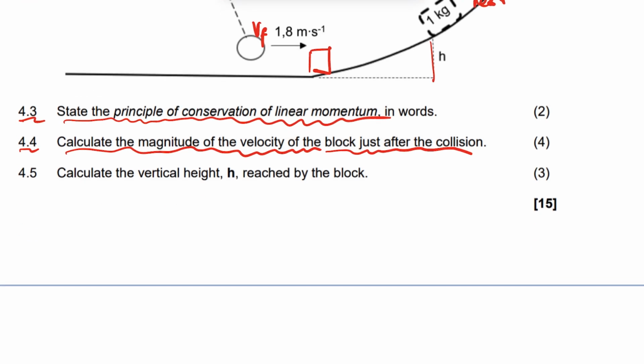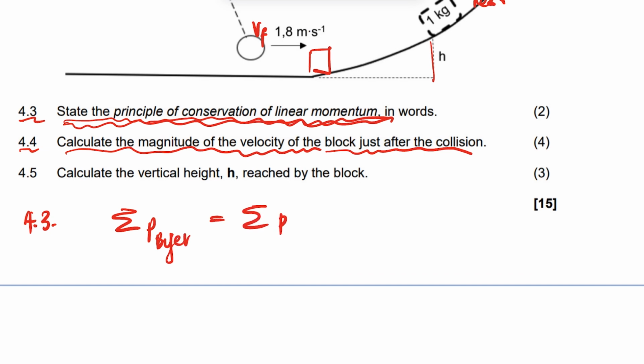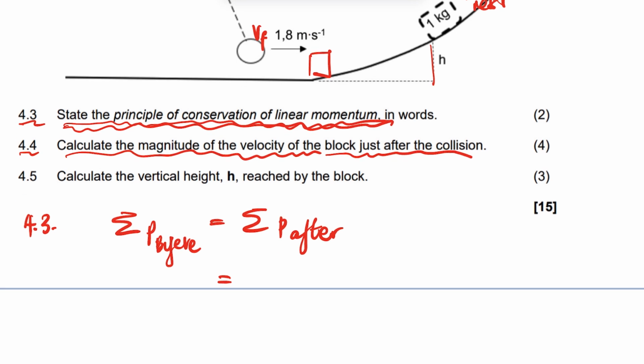Alright, so they ask you here in 4.3 the conservation of linear momentum. That means you're going to use the conservation of linear momentum. You say the total momentum before is equal to the total momentum after, right? Okay, now there is the momentum of the bob.